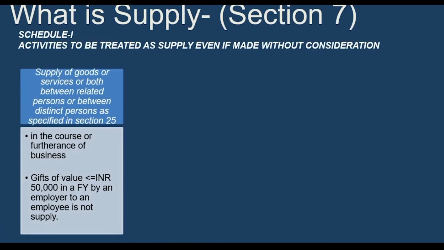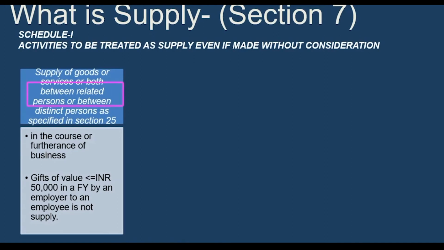Between related persons or between distinct persons as specified in Section 25, in the course or furtherance of business, and a gift of value less than 150,000 Indian rupees in a financial year by an employer to an employee is not a supply. So basically there are three aspects you have to look for. Very important. The first one is supplies between related persons.